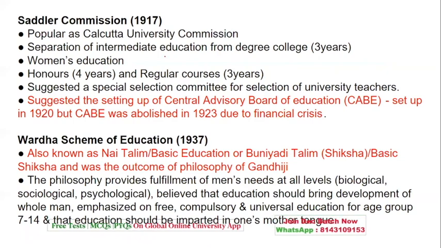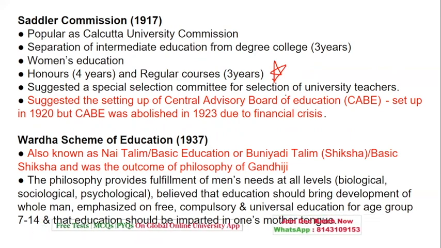Now, the Sadler Commission was again one of the important points over here. It was popularly known as the Calcutta University Commission, with separation of intermediate education from degree college. That is, the 3-year program, honors and the 3-year program were separated. Now here there is no basic difference. The only thing is honors is considered a little bit one step higher as compared to regular. Rest all the things are one and the same.